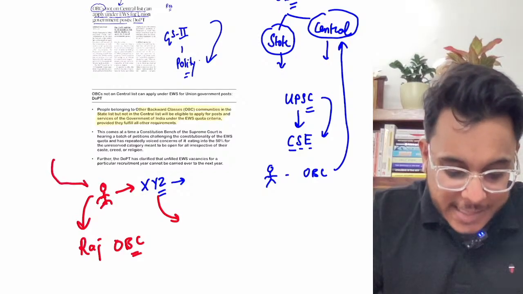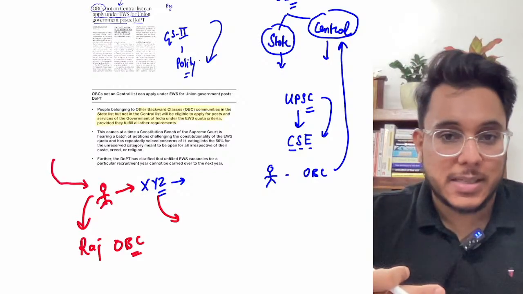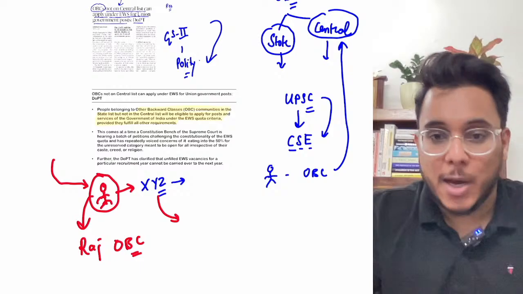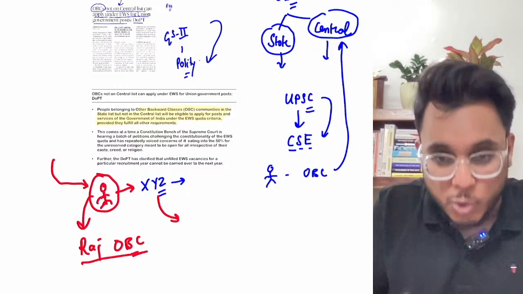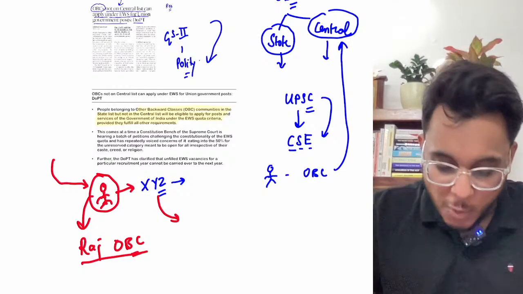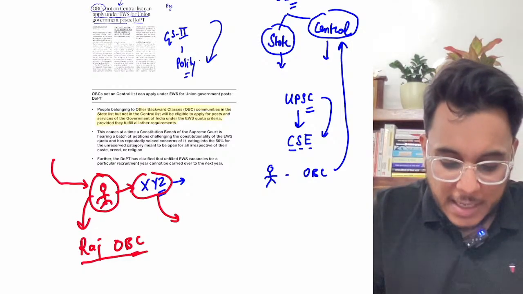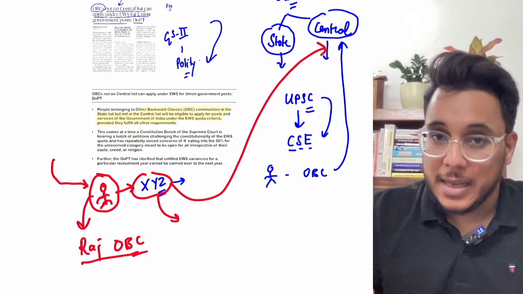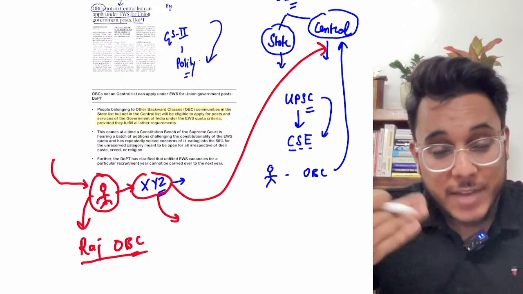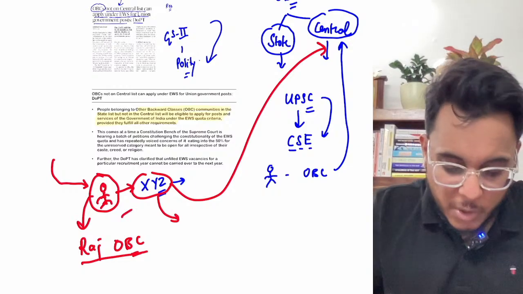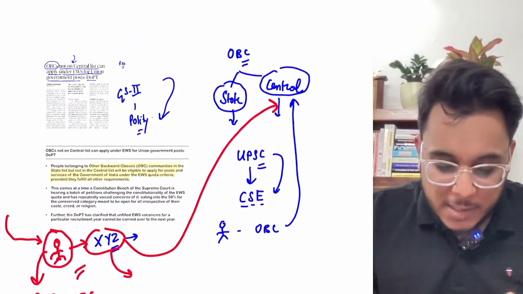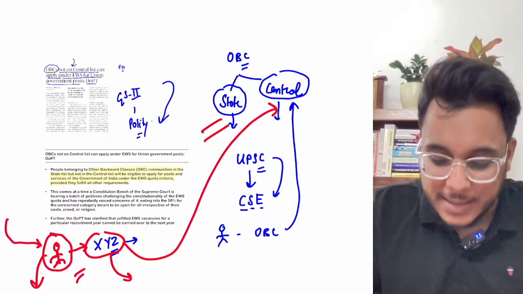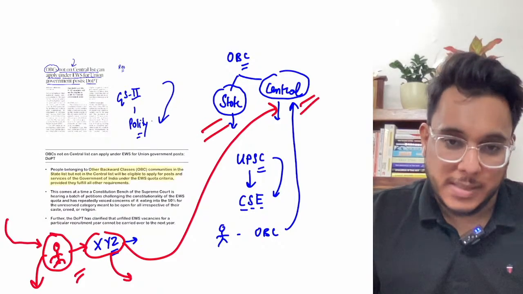So if an examination is conducted by the Rajasthan government, this person will get the OBC reservation, because the caste is mentioned in Rajasthan's OBC list. However, if XYZ caste is not in the central government's OBC list, and the UPSC exam is being conducted, this person cannot claim the OBC reservation. So there is a state list of OBCs and a central list of OBCs.